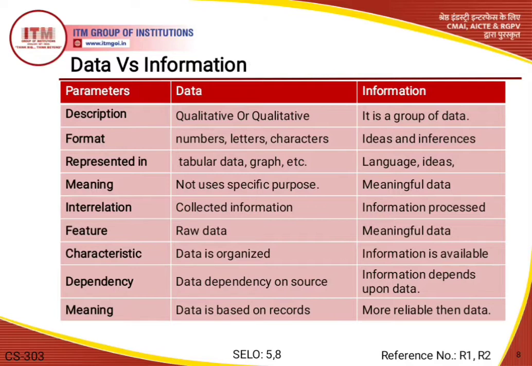Okay, like if we take a real life example, you can see in the news that various types of news are represented on various channels, but each news channel represents it in its own way.